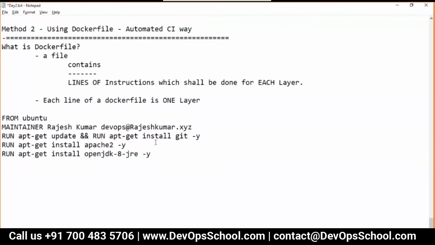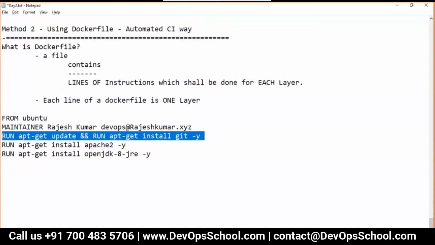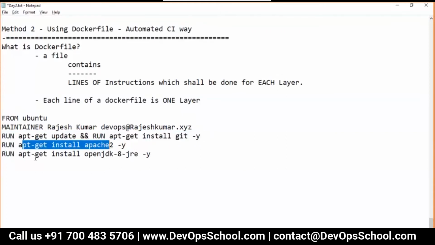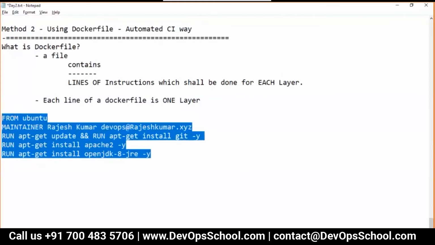I could do everything in one layer, but right now I want to do it separately. Here I'm updating, here I'm installing git, that's one layer. Now this is another layer, this is another layer. Now guys, did you understand this Dockerfile? It's so easy. Did you understand this?